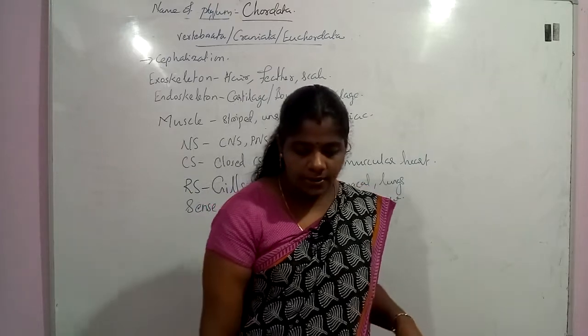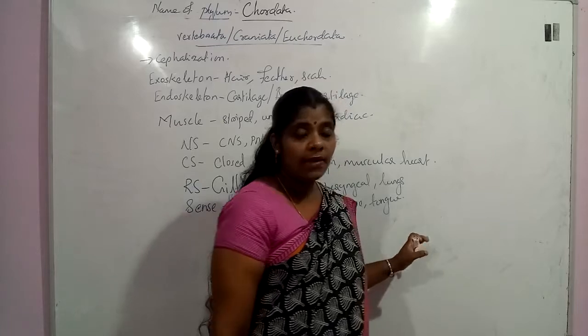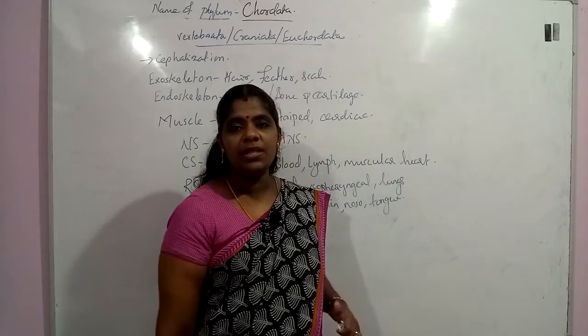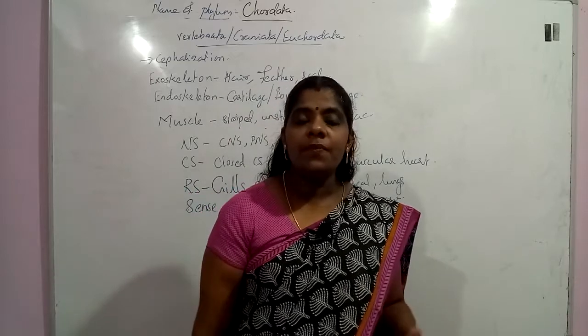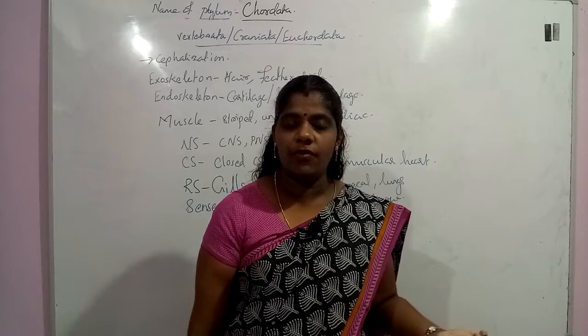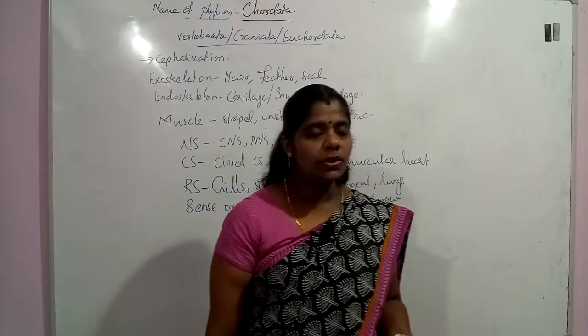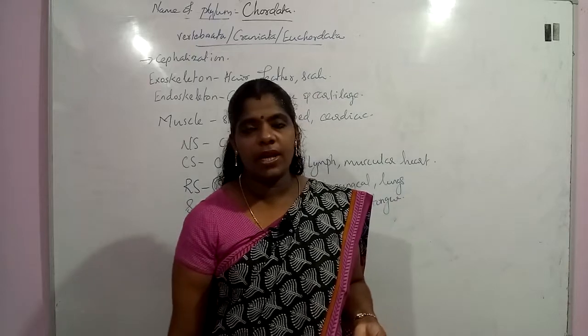Okay, and we can see these organisms have cranial nerves. Cranial nerves means the nerves which supply the cranium. And this organism has endocrine glands for the secretion of hormones, hormonal glands, and the cranial nerves, and these all are different characteristic features.